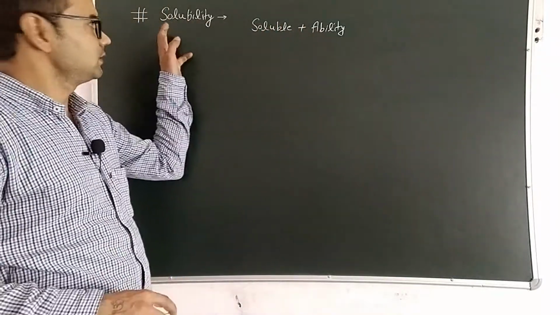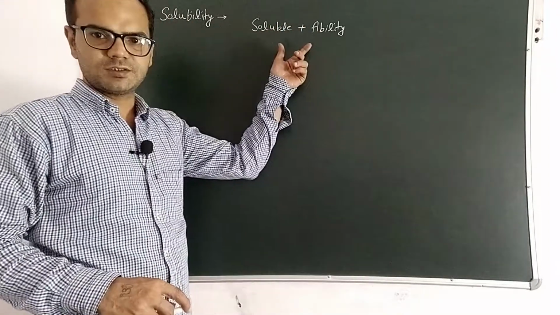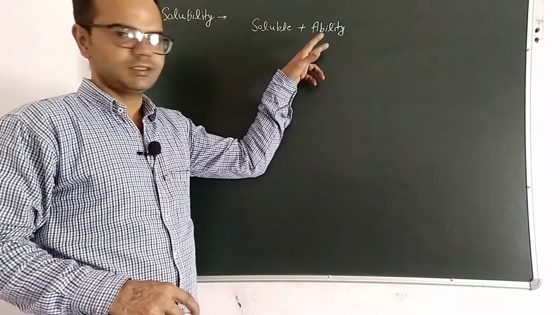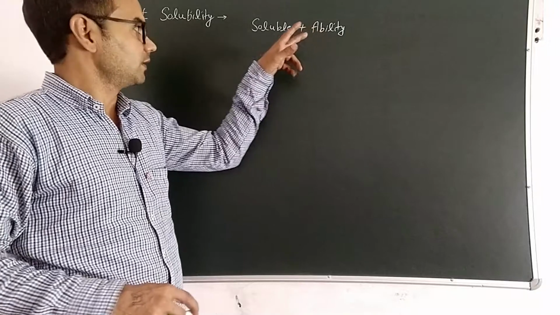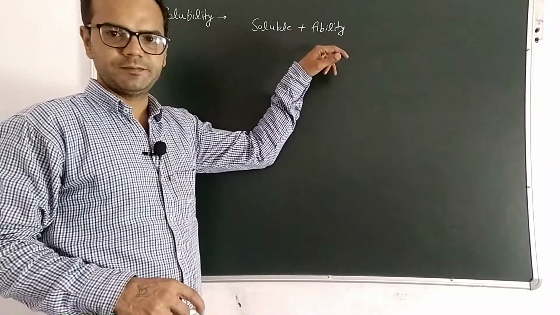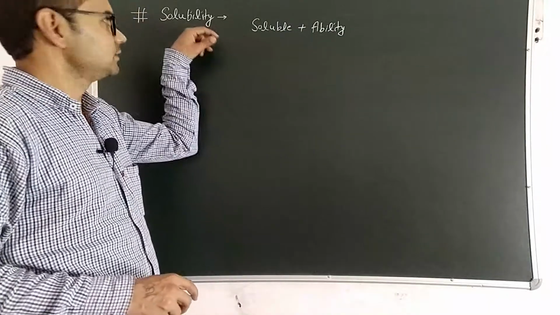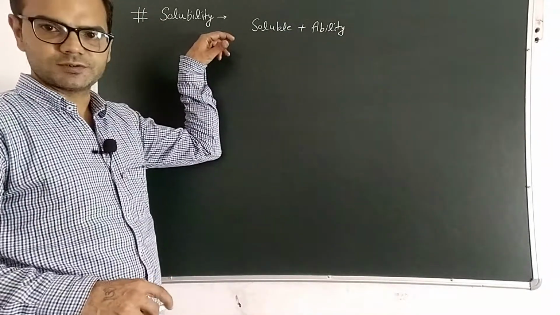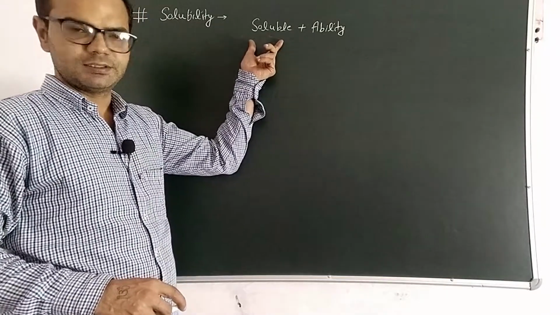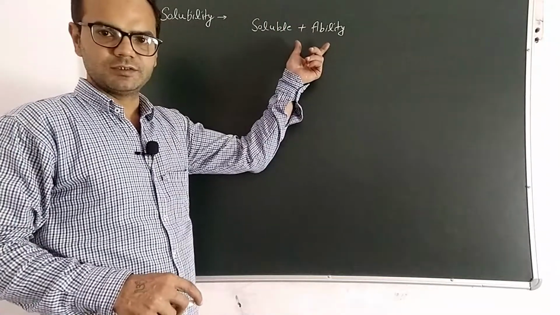So solubility is the tendency of a substance to get soluble in a given solvent at a given temperature, and the extent of substance in a given medium, that we call solubility. It is the maximum amount of solute that is soluble in a given solvent.